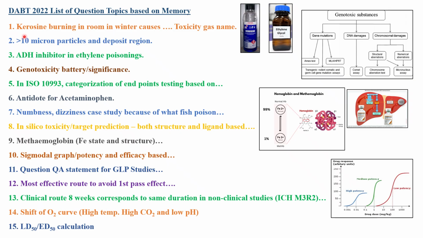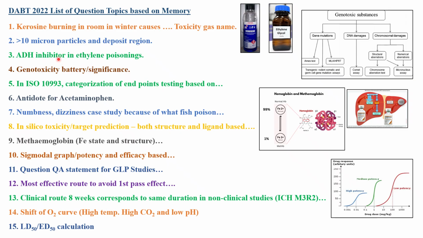So the first one was about kerosene burning in a room in winter causes. We need to identify the toxic gas name. Second is greater than 10 micron particle size and deposit region. Then ADH inhibitor in ethylene glycol poisoning.